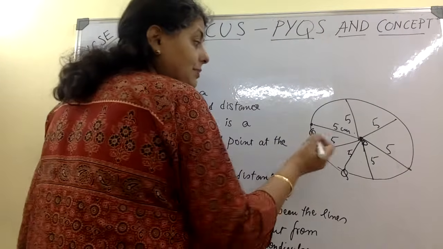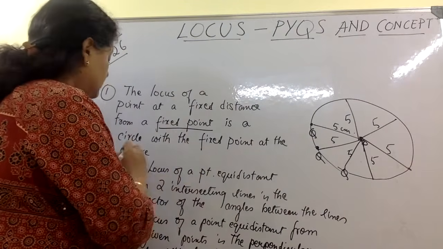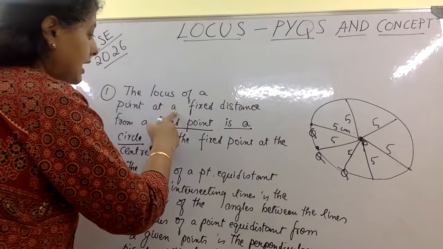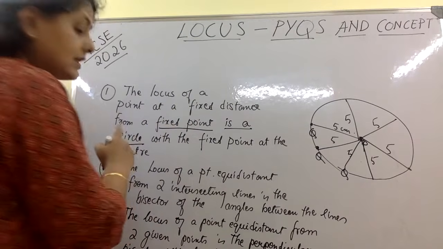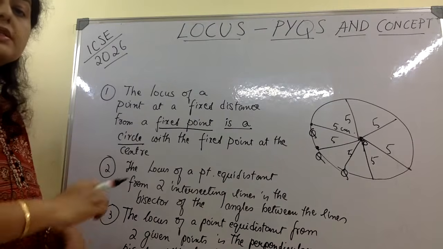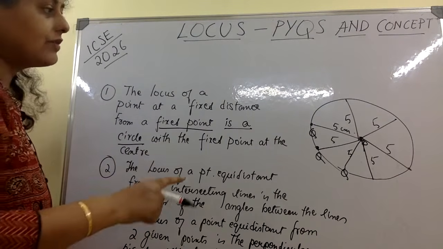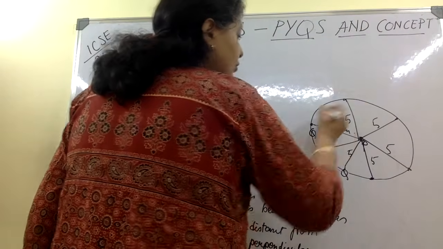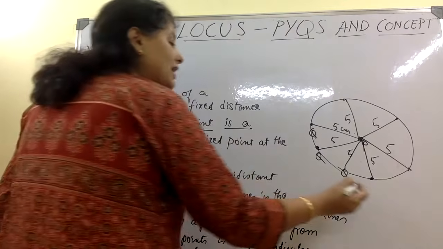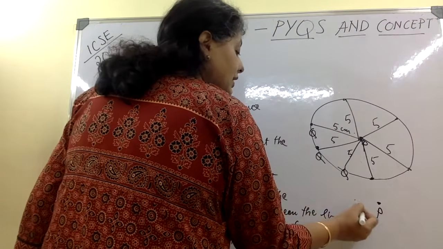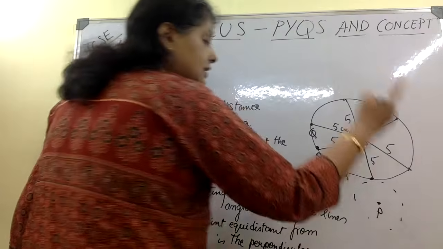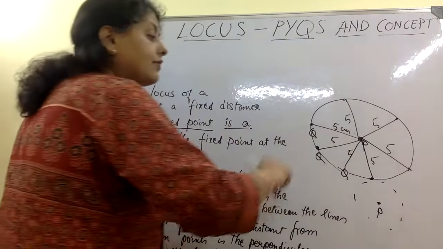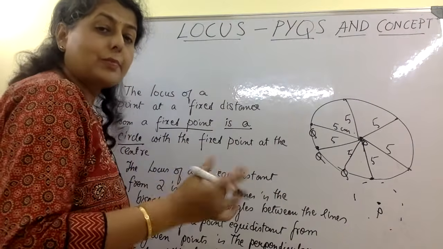And what is the shape that it is getting? It is getting a circle. So the locus of a point at a fixed distance from a fixed point is a circle. If I join all these Q's, I am going to get a circle. Otherwise also you can understand, if one point is fixed and another point is moving around it at a fixed distance, that means the radius of a circle is always equal, right? So if I am moving around it at a fixed distance, then I will form nothing but a circle.